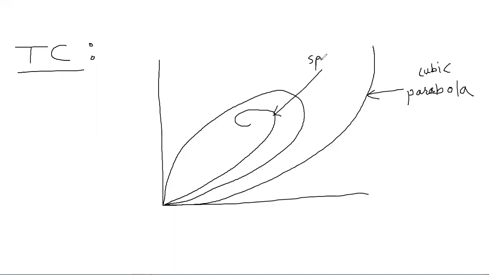So this is the spiral transition curve, and this type of curve is your lemniscate. So these are the three types of transition curve that you can provide.